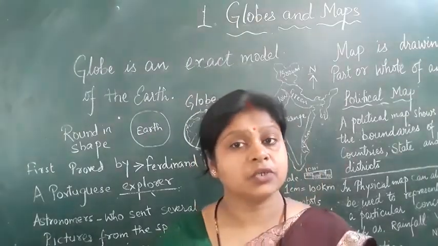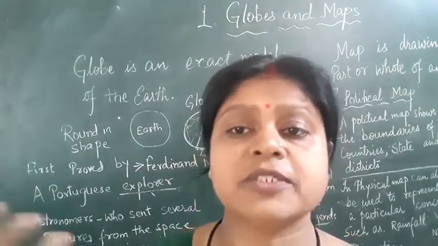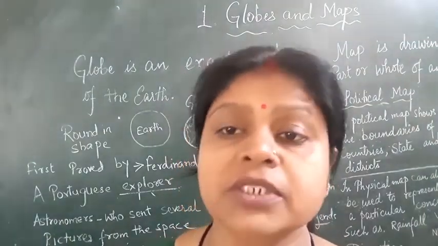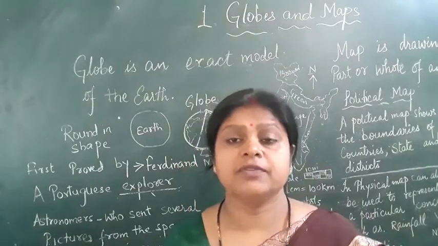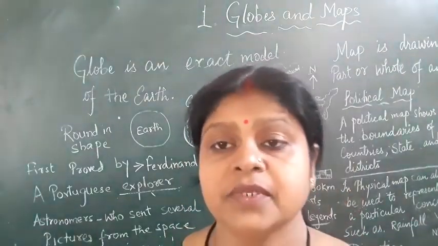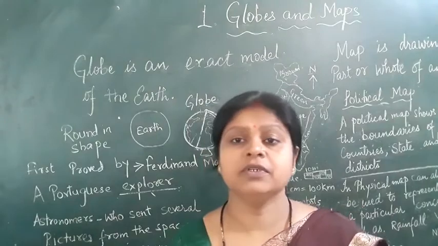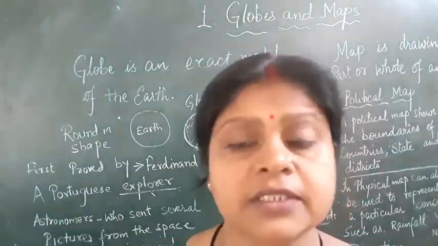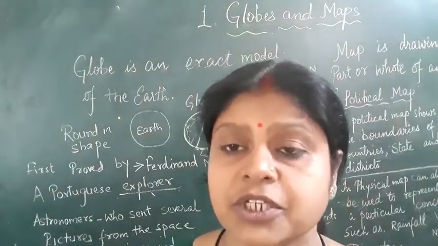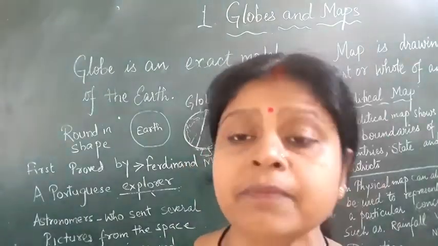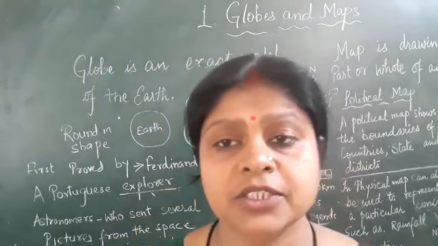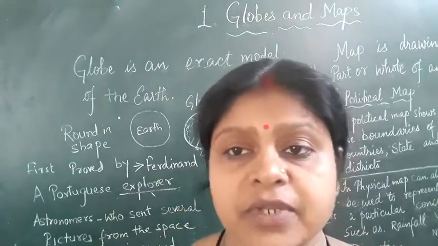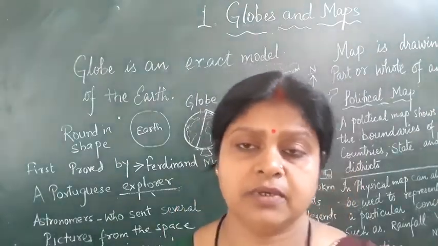So when these astronauts went to space, they saw that earth is round in shape, and then they gave pictures of the earth. And when we got the picture of the earth, we saw that the top and bottom of the earth are flattened in shape. It is flattened from the top and bottom, and it is spherical in shape. So according to that shape a model has been created, that is called a globe.